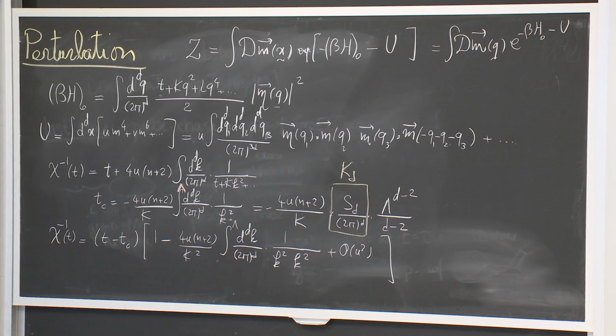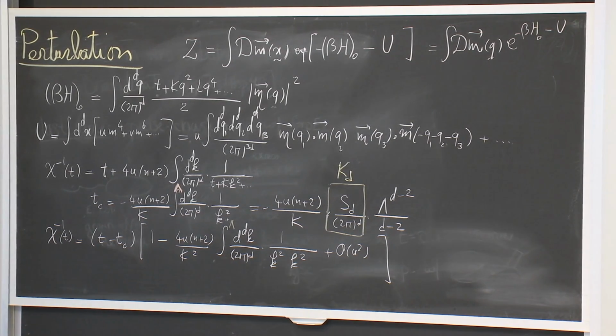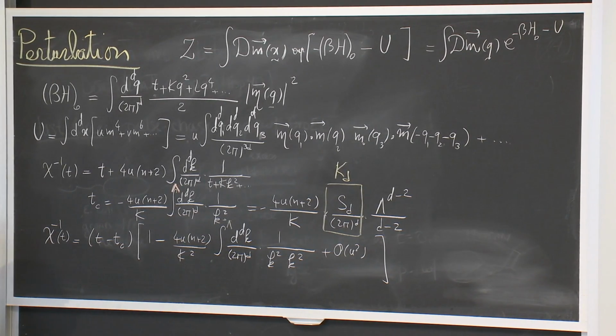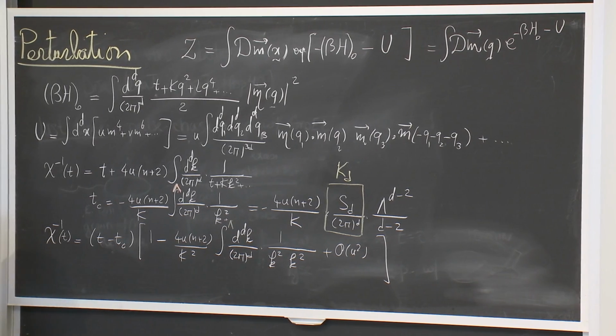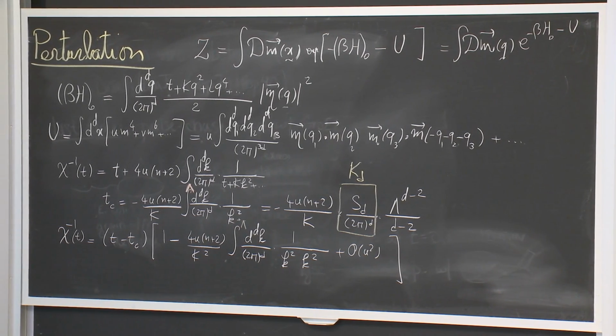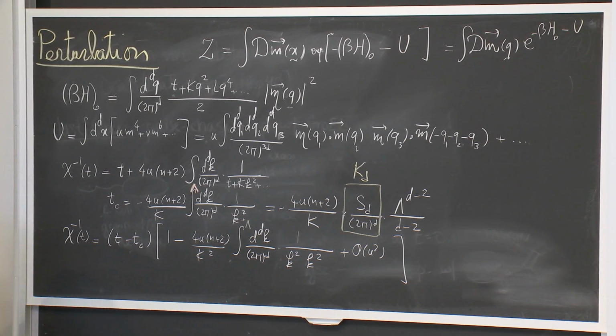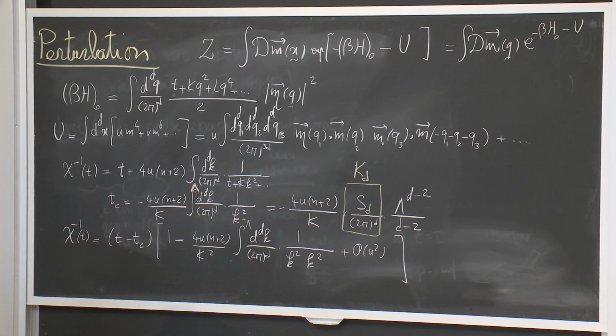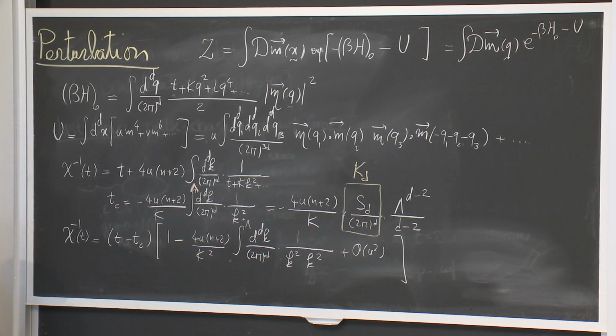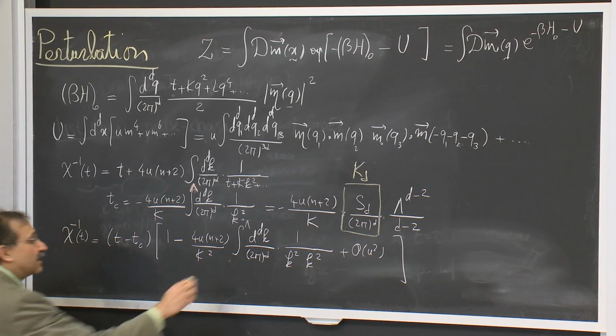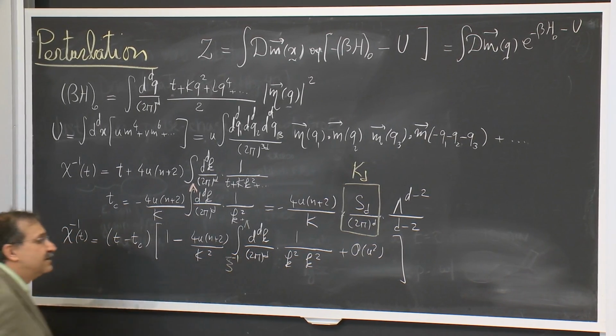arbitrarily long wavelengths. Now, in principle, if I'm not exactly at Tc and I'm looking at singularities being away from Tc, I expect on physical grounds that fluctuations will persist up to some correlation length.